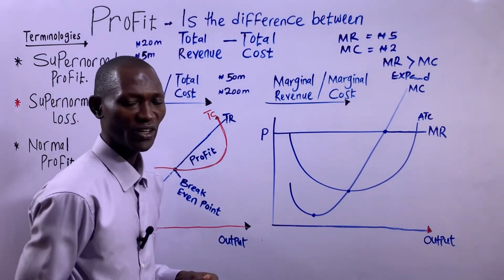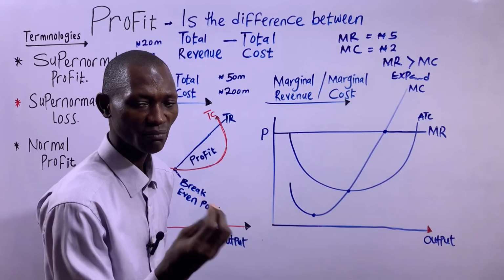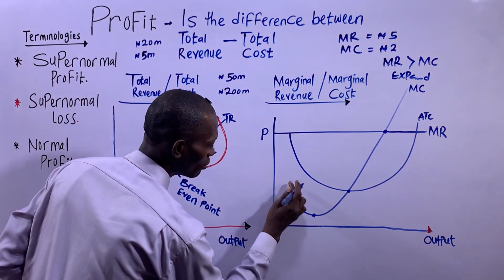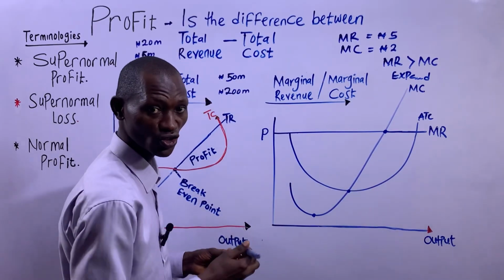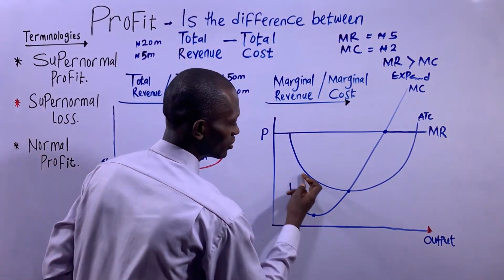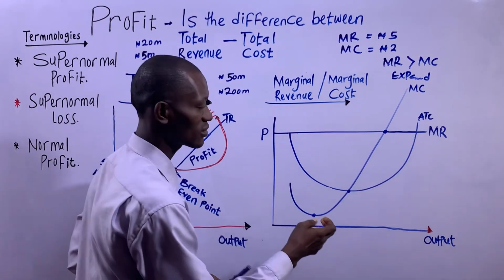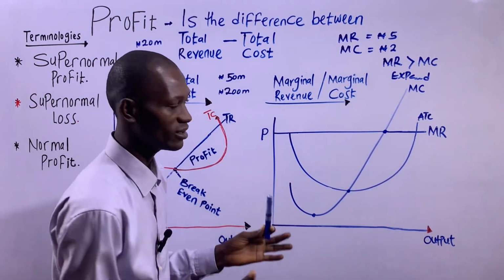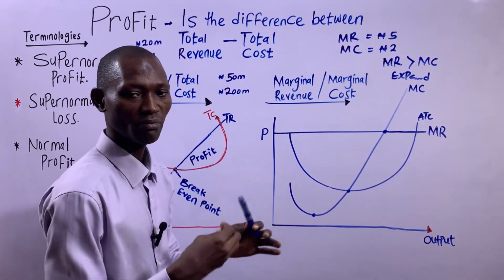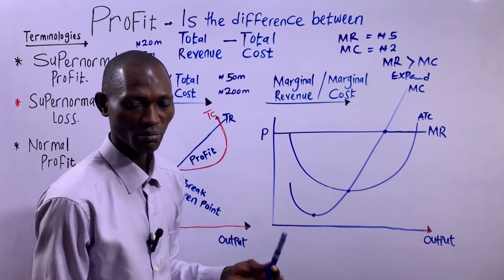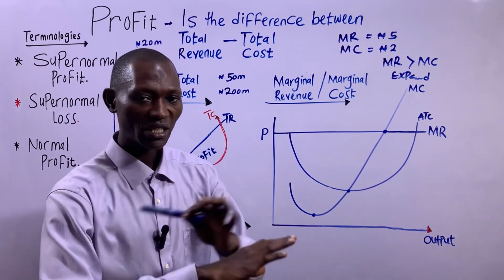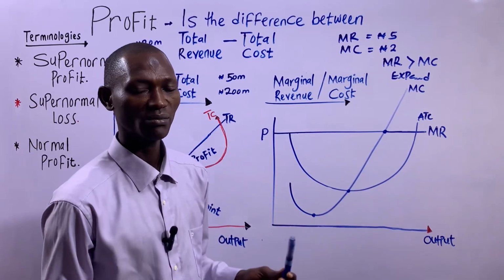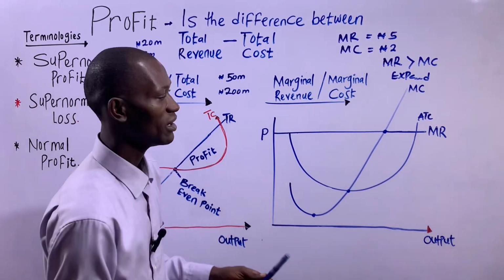Every firm will love to produce at the minimum point of the marginal cost. So this is the minimum point. This is our marginal cost, it's U-shaped. This is our average total cost, and this is our marginal revenue. We are illustrating this using a perfect market as an instance, but it is applicable to all selling environments, be it a firm that operates in a perfect market or in an imperfect market.